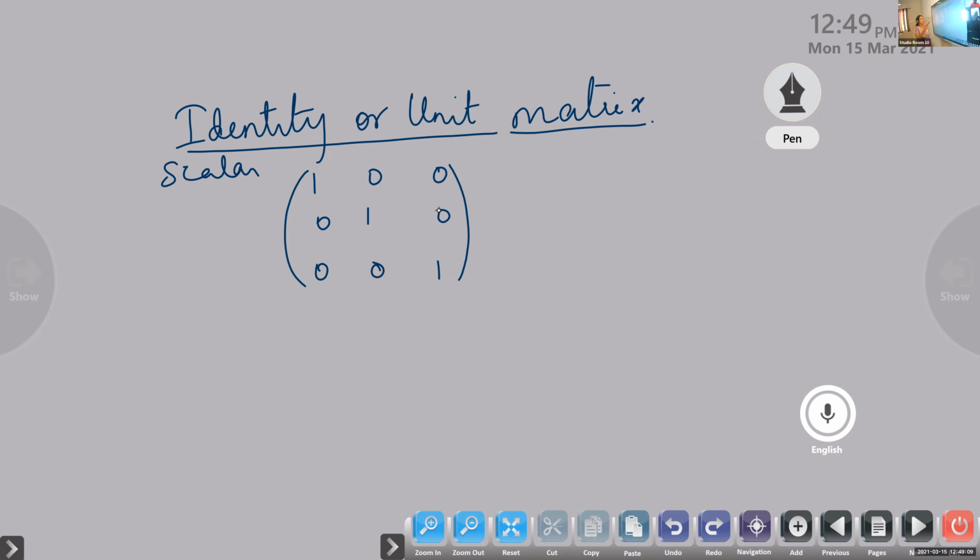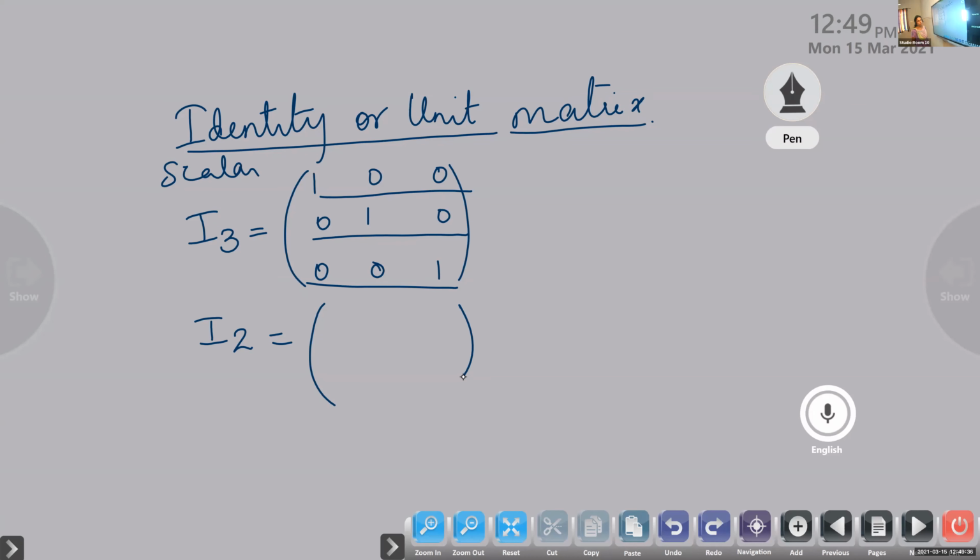Now look here. What is the order of the matrix here? How many rows? 3 by 3. So identity matrix of order 3, we denote it as I3. Can you tell me what will be I2? I2 is [[1,0],[0,1]].